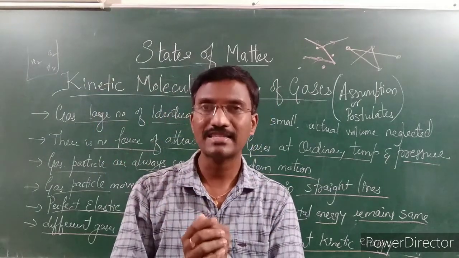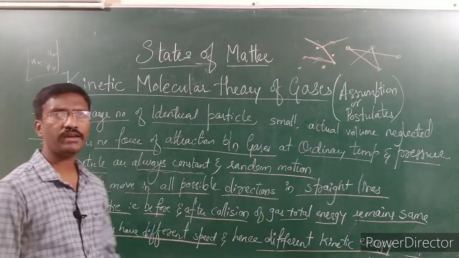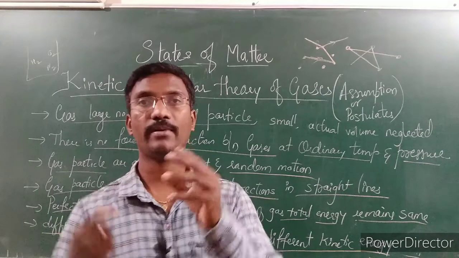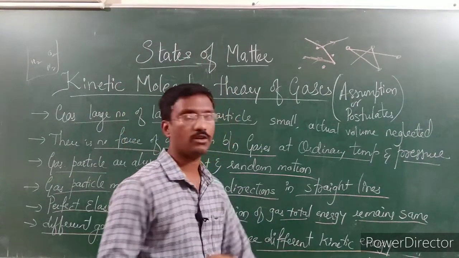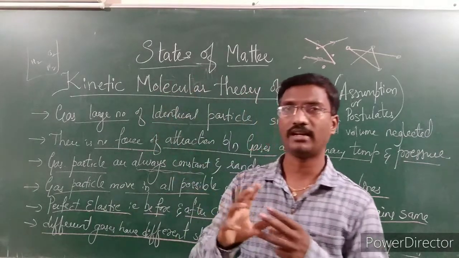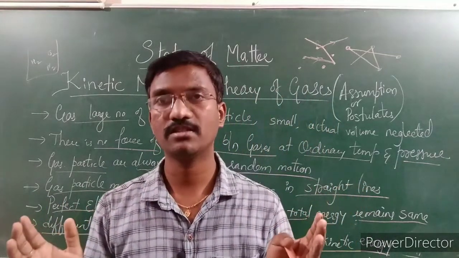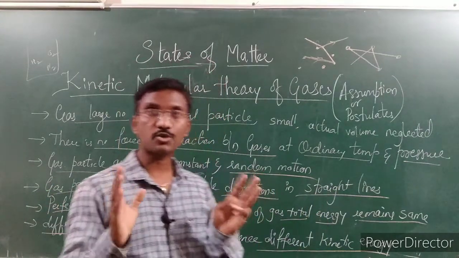Because their mass is different. So different gases have different speed, and for that reason the kinetic energy will be different. Why? Because kinetic energy is nothing but the movement of the particle. If the speed is different, the kinetic energy is also different.